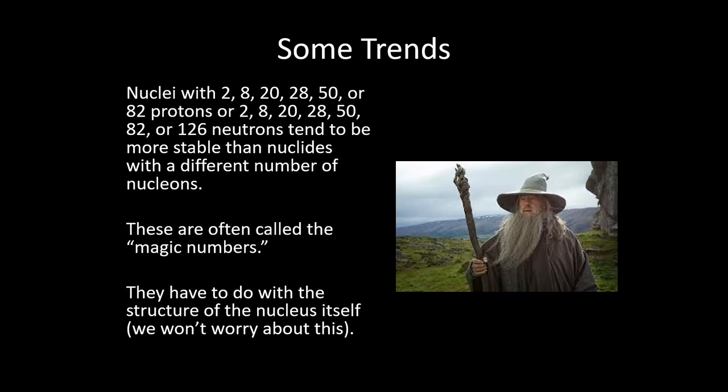And if you remember, there's certain numbers of electrons that are stable because that gives the atom a full valence shell. Kind of similar to that, there are certain structures of the nucleus that are stable. And so having those numbers of protons or neutrons makes the isotope more stable.